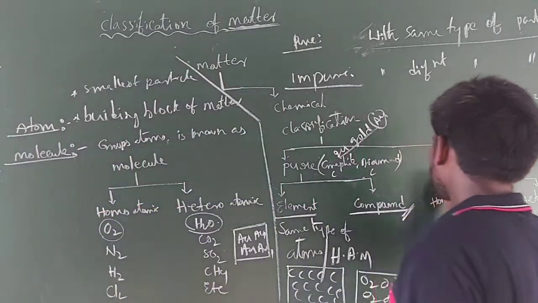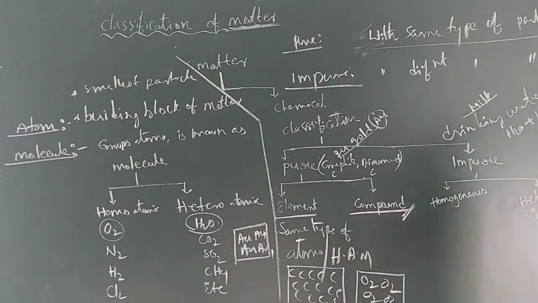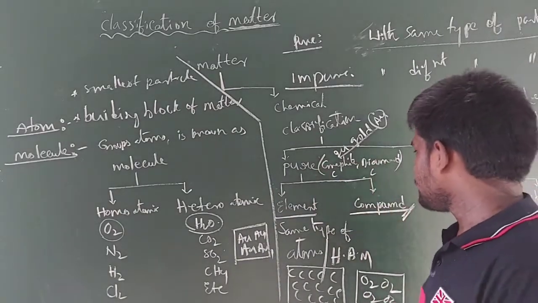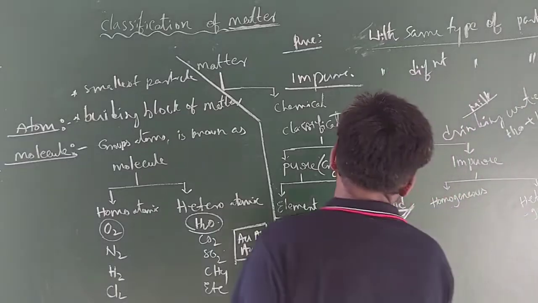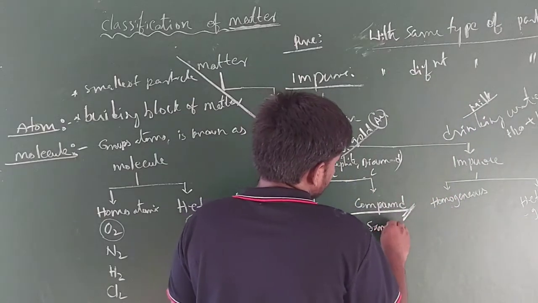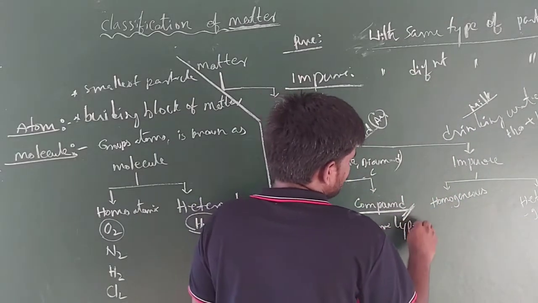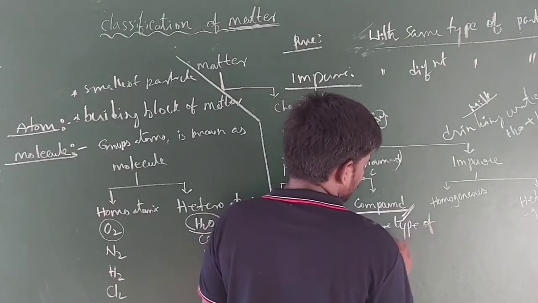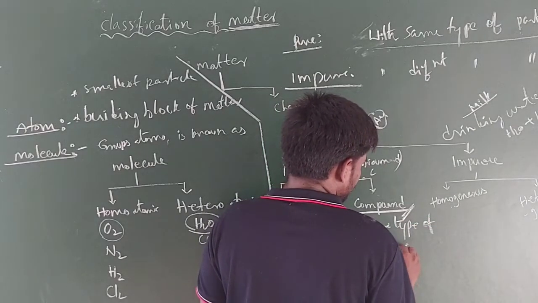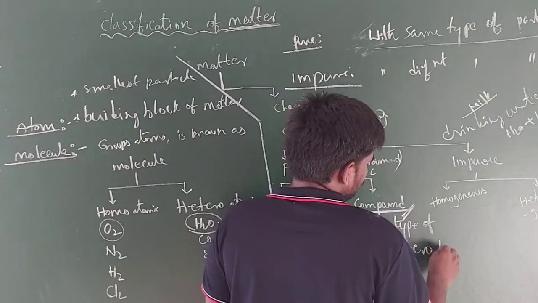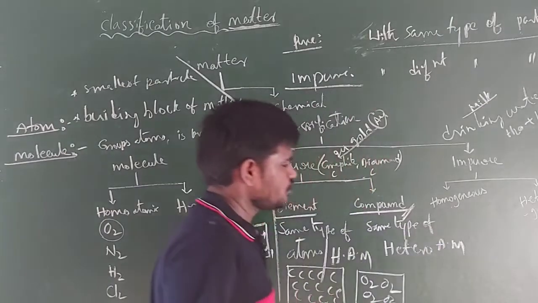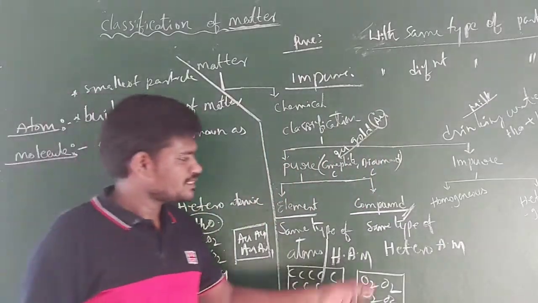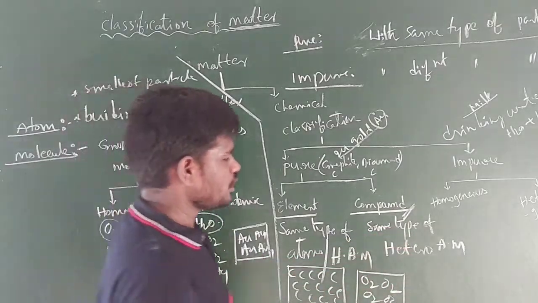And next comes the compounds. Here a compound is also a pure substance which is made up of the same type of heteroatomic molecules.